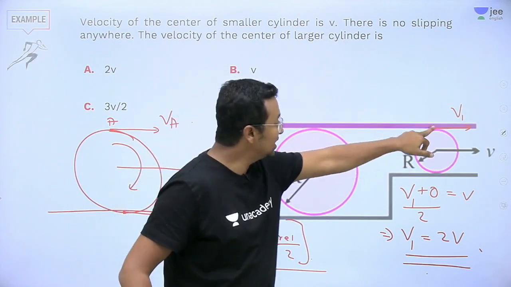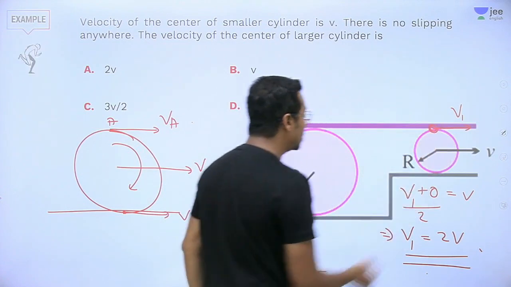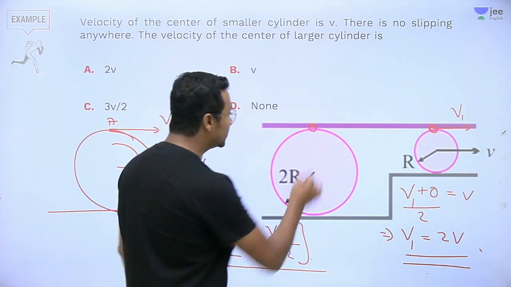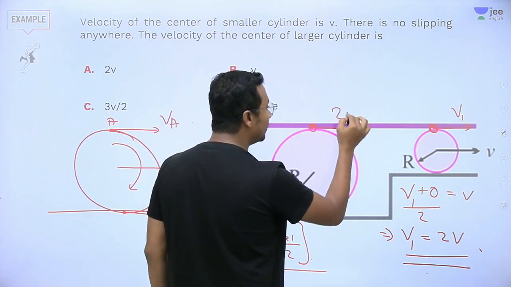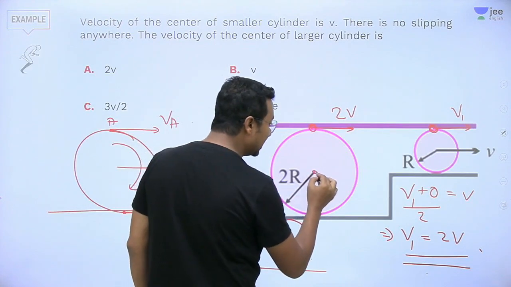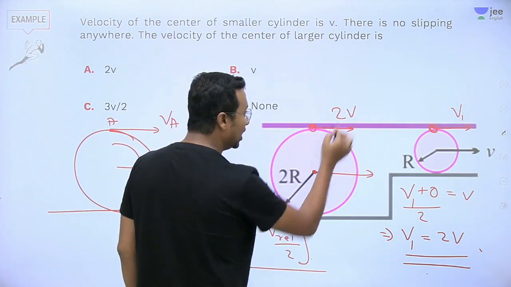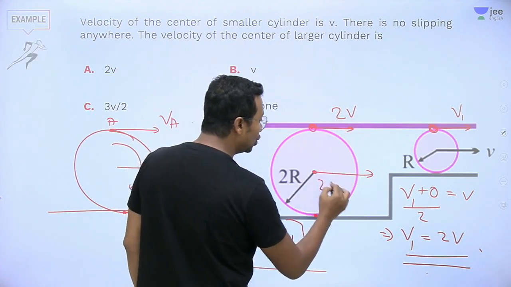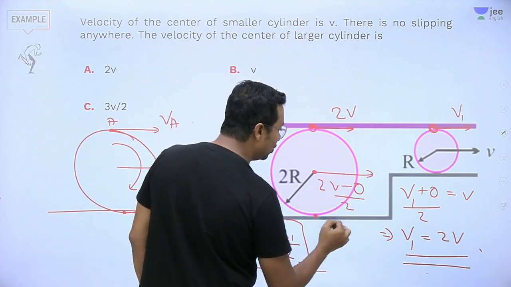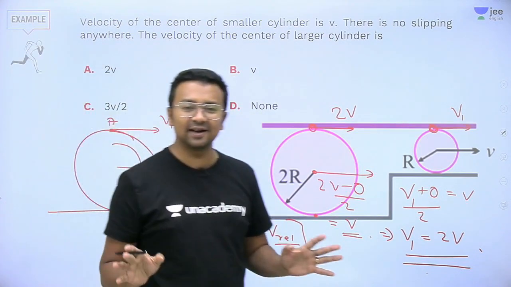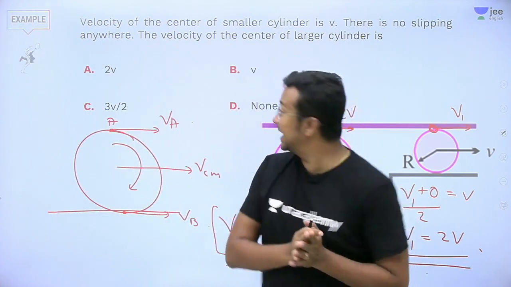Now, there is no slip out here for this also. So this point velocity and this point velocity should be the same. So this will also be moving ahead with a velocity of 2v. Then the center of mass here will be moving ahead with what velocity? 2v minus 0, because this is at rest. So 2v minus 0 divided by 2 will be equal to v. Fair enough? Simple enough, all of you? Did everybody get it correct?